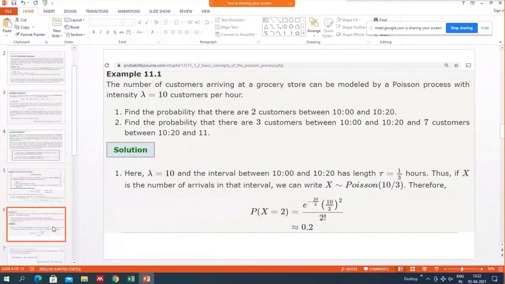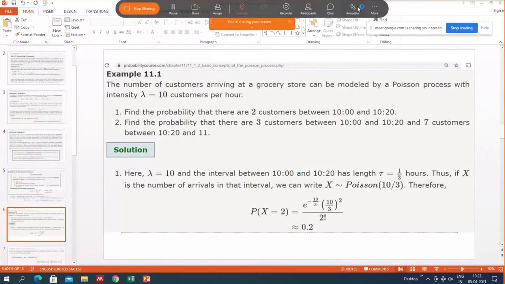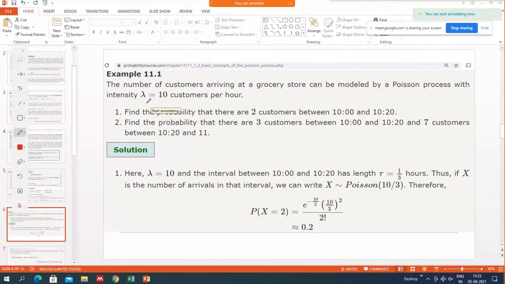Then we have one problem. The number of customers arriving at a grocery store can be modeled by a Poisson process with intensity lambda equals 10, that is the rate given per hour. So this is the estimation that 10 customers per hour may come. Find the probability that there are two customers between time 10 to 10:20, and then find the probability that there are three customers between 10:10 and seven customers between 10:20 and 11.